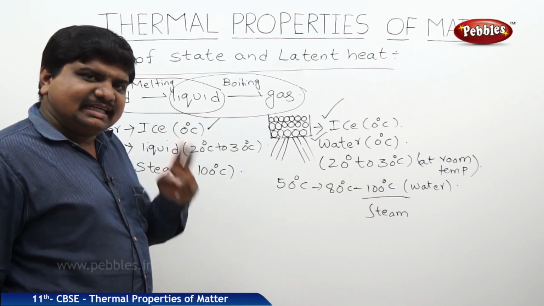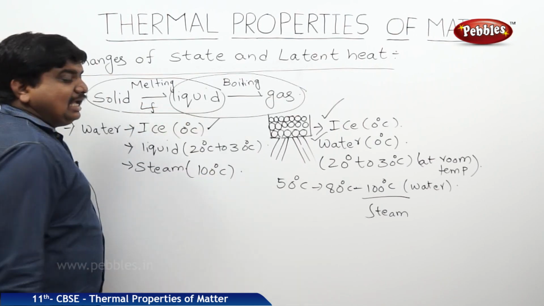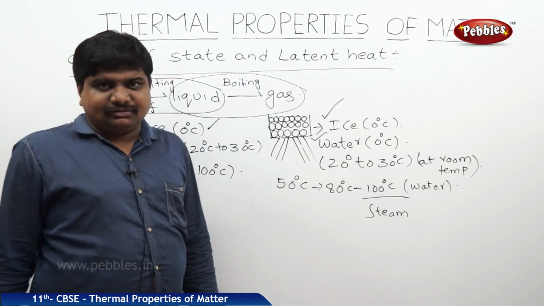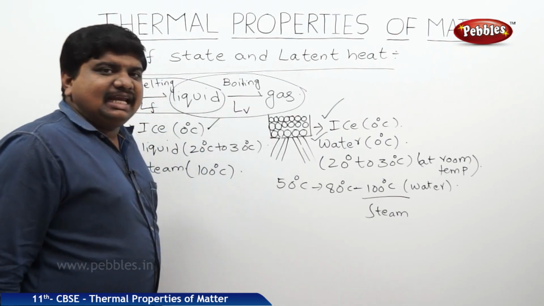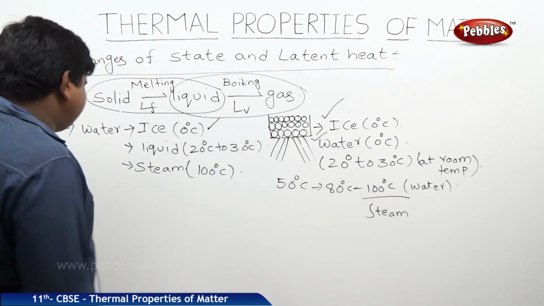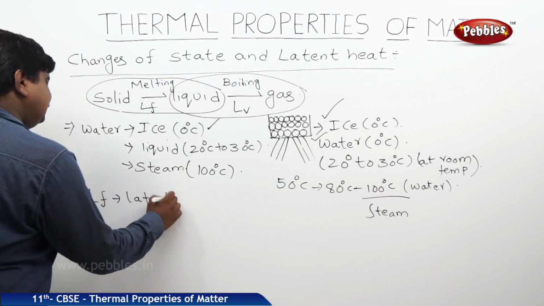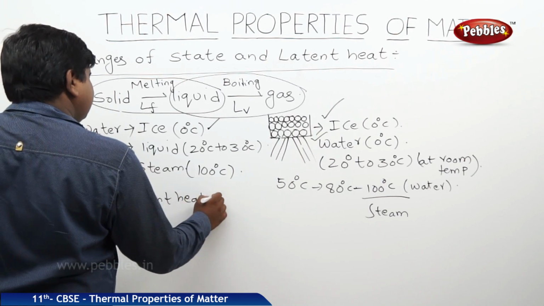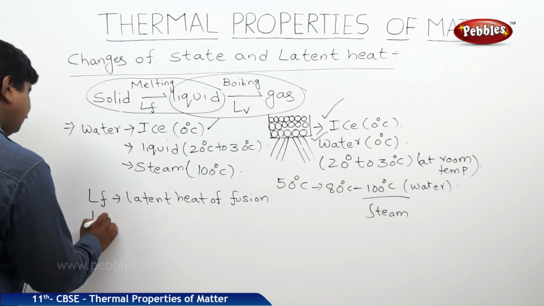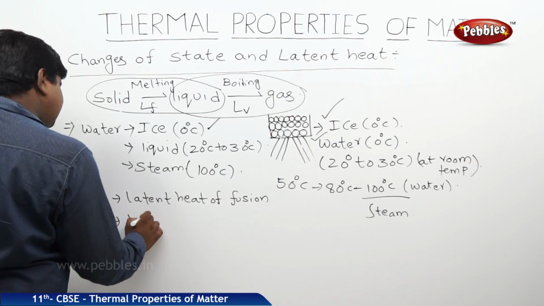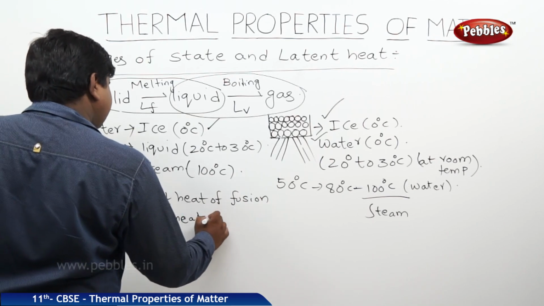This latent heat is of two types. Solid to liquid is said to be LF. The LF means latent heat of fusion. Liquid to gas is LV, where LV is latent heat of vaporization. LF is latent heat of fusion. LV means latent heat of vaporization.